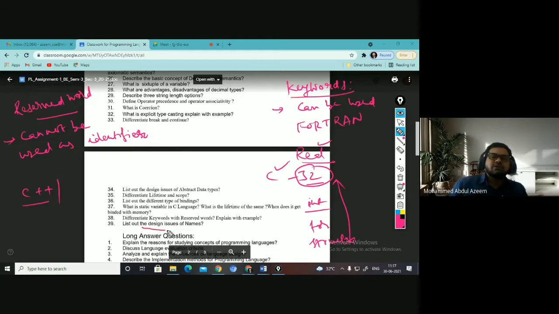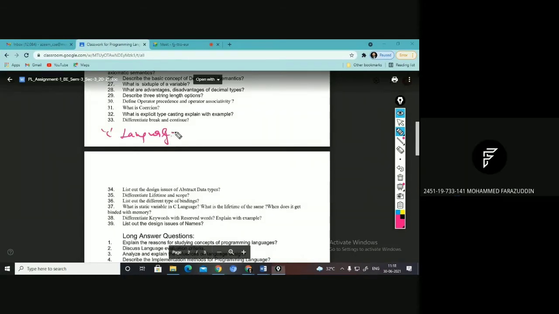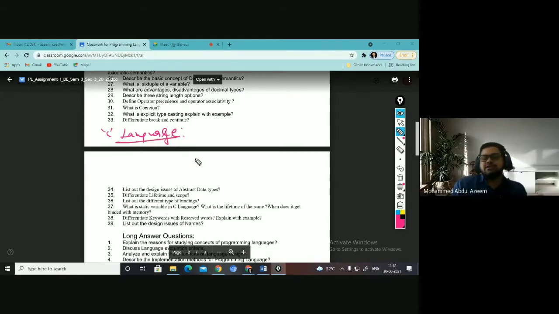Coming to list out the design issues of names. While declaring names, in the sense when you are declaring a variable or identifier, what are the design issues you have to keep in mind? In C language, is it case sensitive? Yes, in C language it is case sensitive. What could be the maximum length of the name in C language?